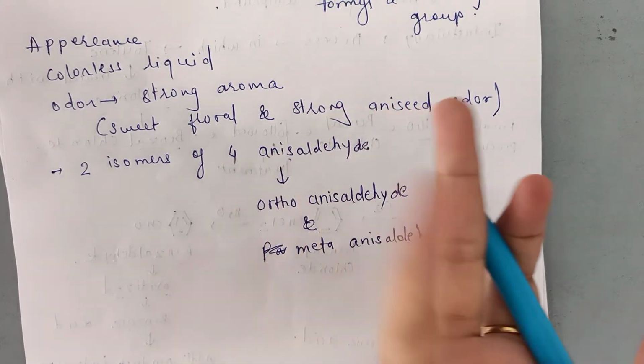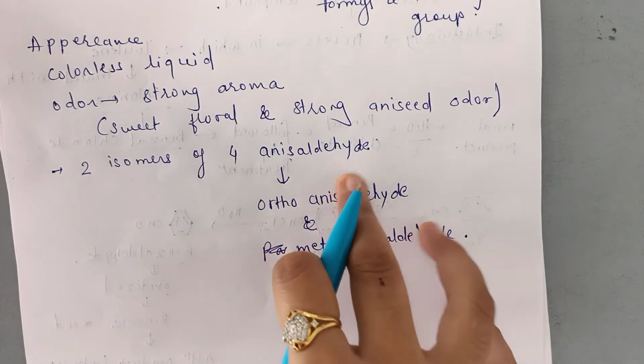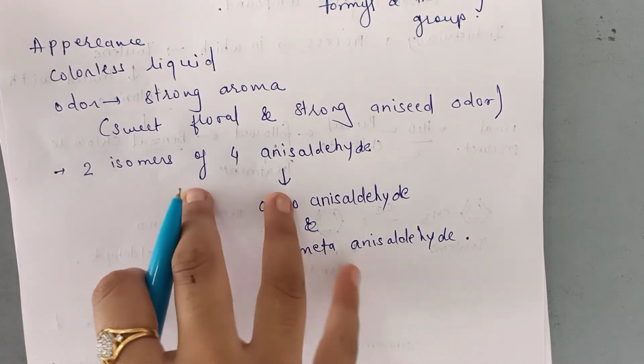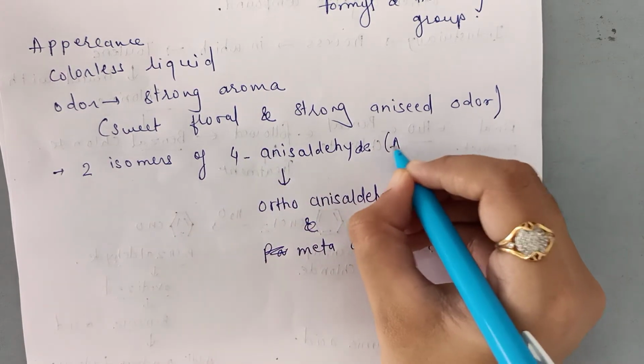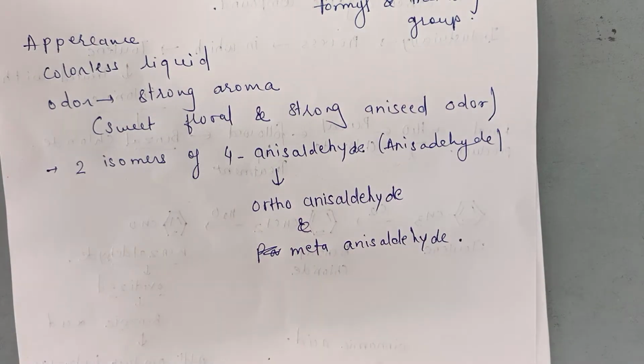These are less commonly encountered chemicals, but since we have to study this, we are going to study everything about it. So the two isomers of 4-anisaldehyde, which we also call anisaldehyde, are ortho-anisaldehyde